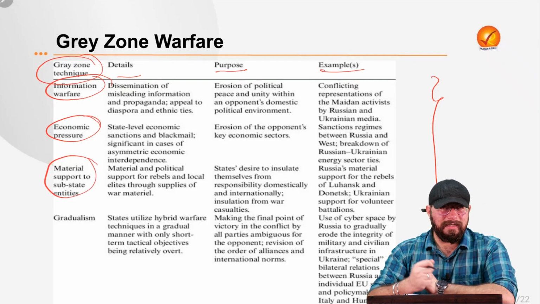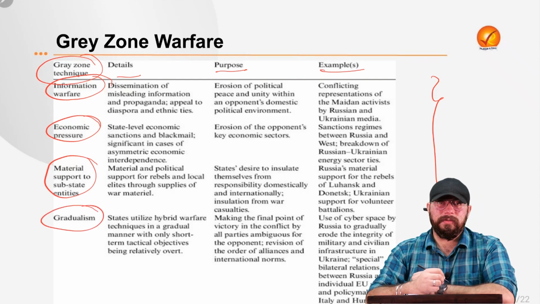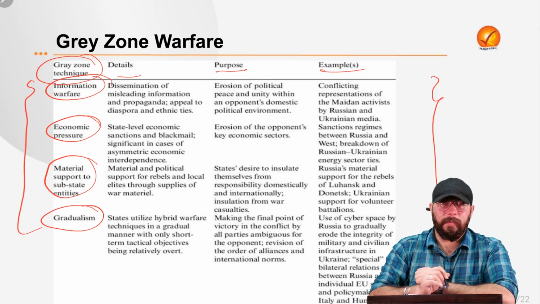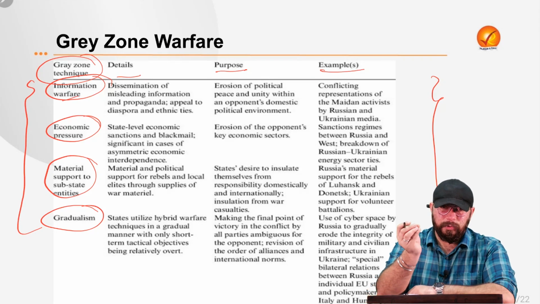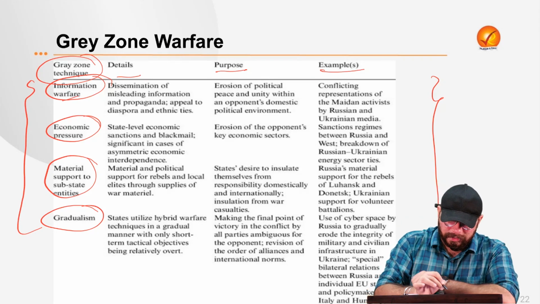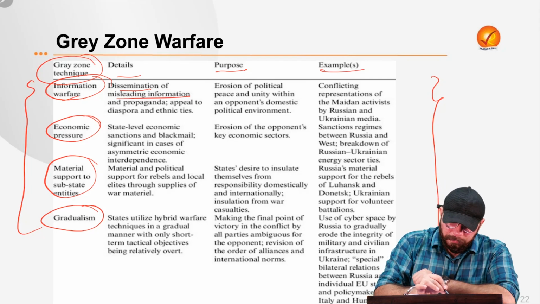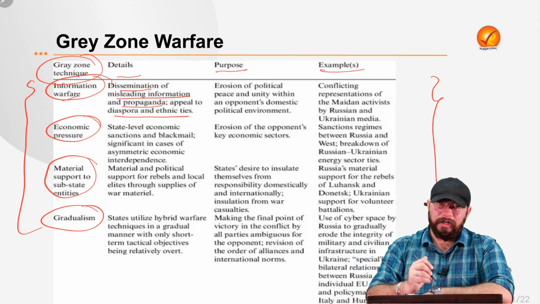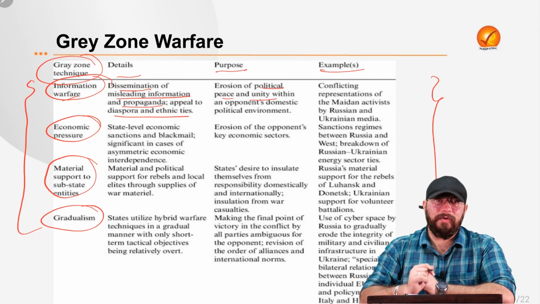Now this is happening in India's case also, where proxy war is happening. Then gradualism, right? So all these four gray zone techniques we will understand one by one. First, information warfare. All of you must be aware of it, even to a very small extent. That is dissemination of misleading information, creating false propaganda, to appeal to the diaspora and ethnic ties. So now what is the purpose of it? The purpose is to erode the political peace and unity of the country.